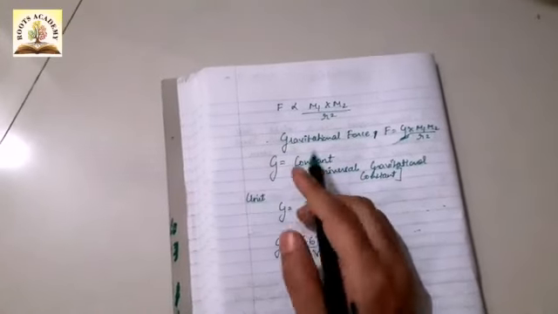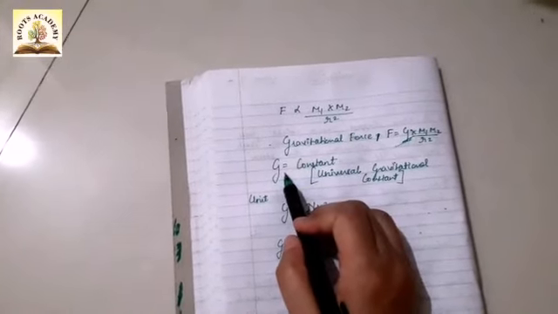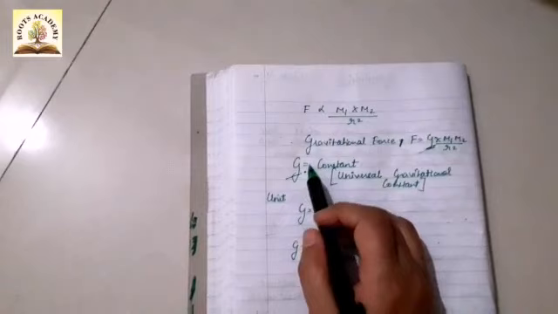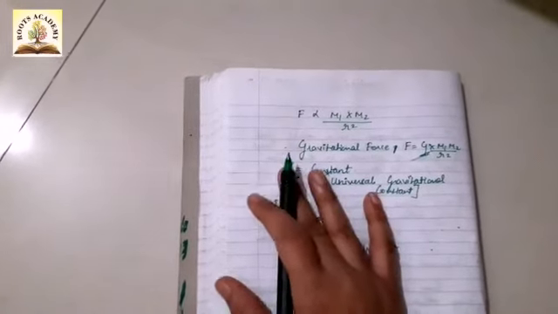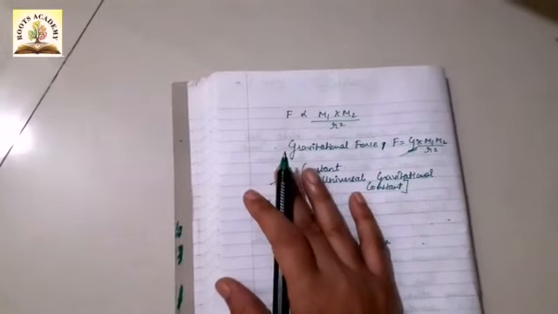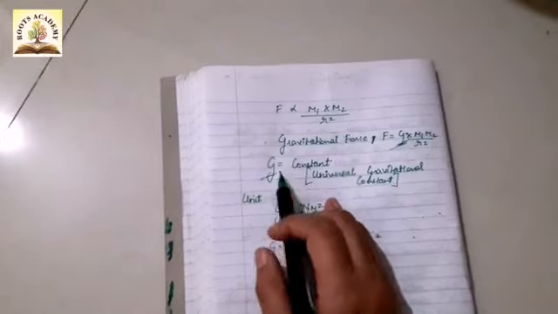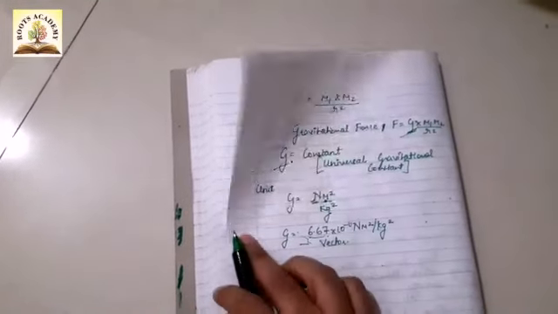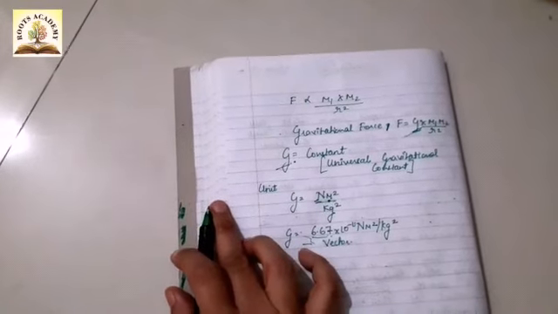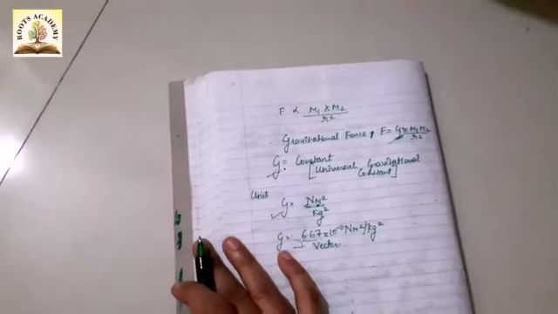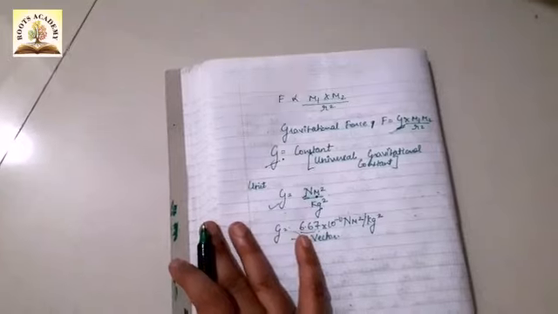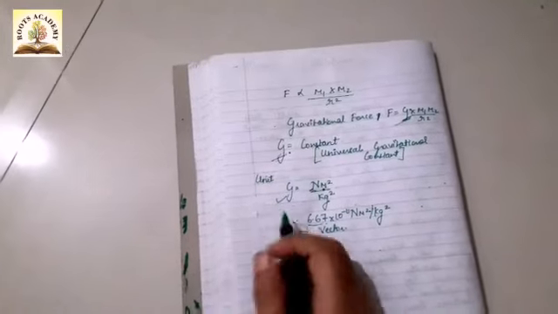Okay, what is G now? G is nothing but a constant, the universal constant. It is the universal gravitational constant because G does not depend on any medium. Whatever the medium the object is in, it does not depend on it. Also, it does not depend on the masses of the objects. So G is a constant value and its value is 6.67 into 10 raised to minus 11 Newton meter square upon kg square. This is the unit of the gravitational constant. So this is what we learned about the universal gravitational constant.